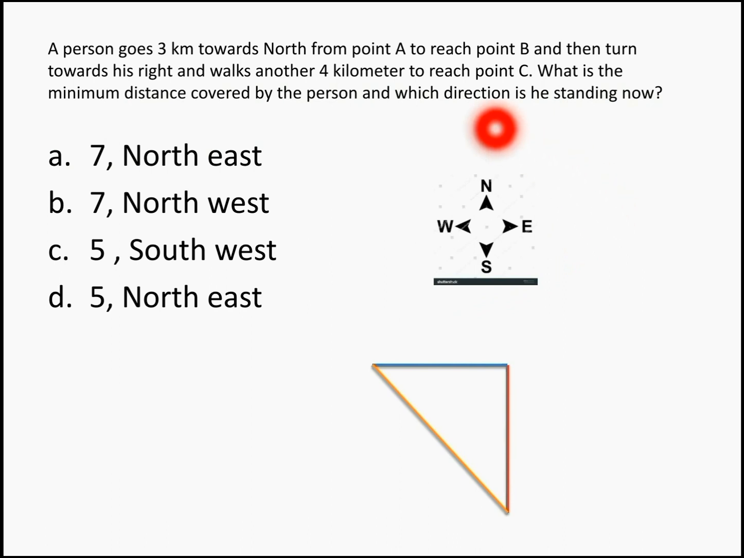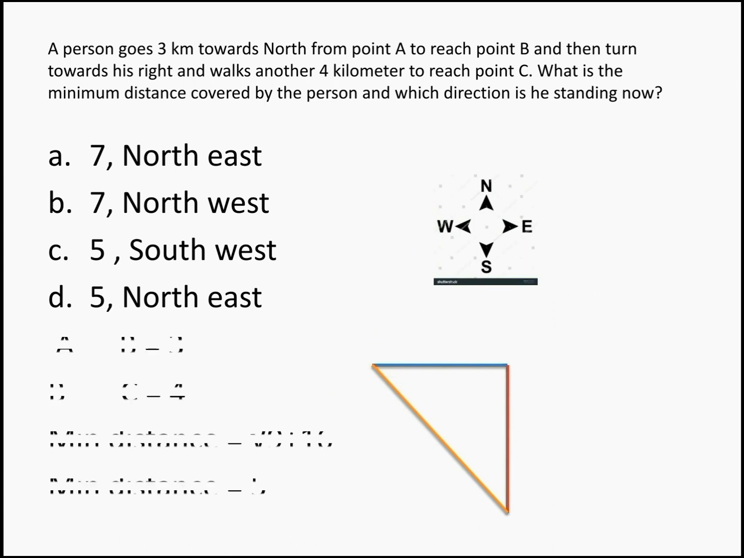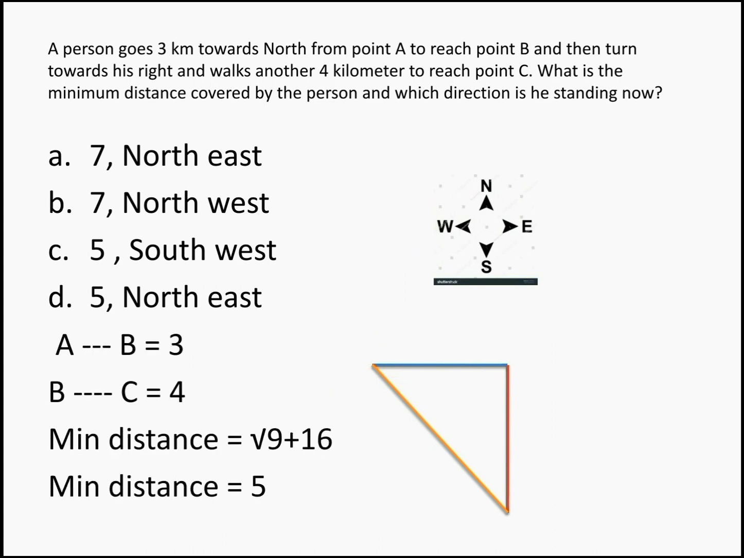Okay, now this is your direction: north, south, east and west. If he has moved from point A, it is 3 kilometers and then 4 kilometers. So we know that to find the shortest distance whenever you have a hypotenuse triangle, it is going to be the root of a square plus b square, right? So A to B is 3 and B to C is 4 kilometers. The root of 9 plus 16 will give you root 25, which is 5, right? So the minimum distance travelled is going to be 5.